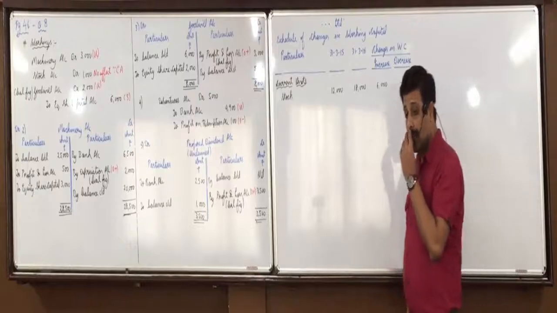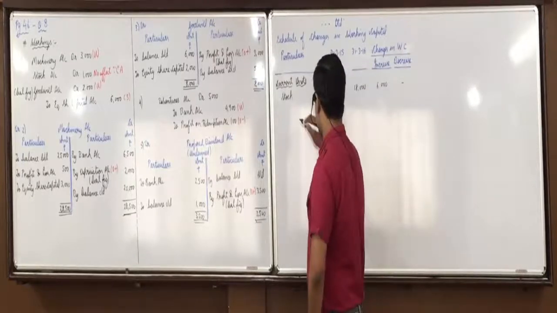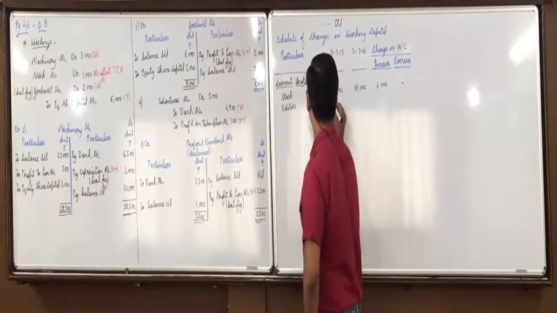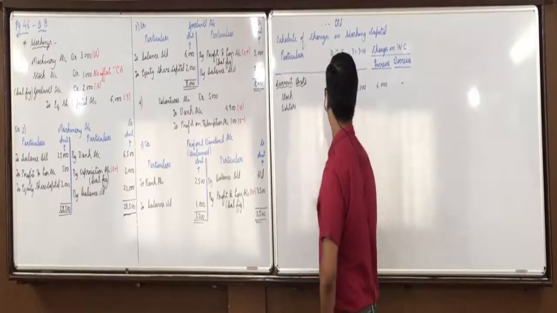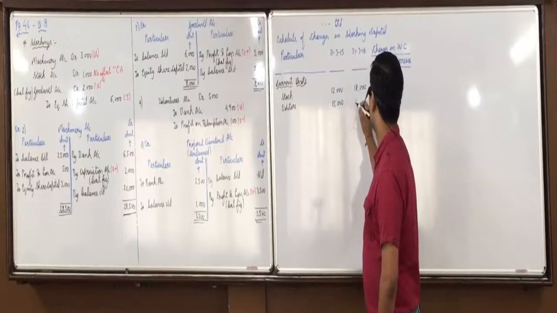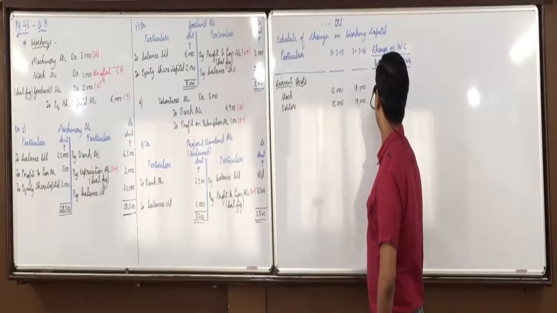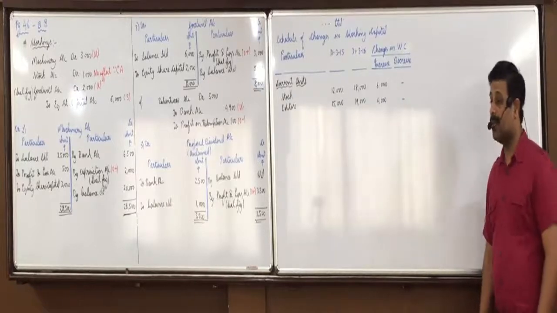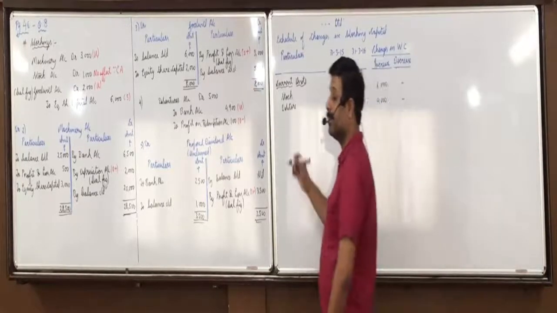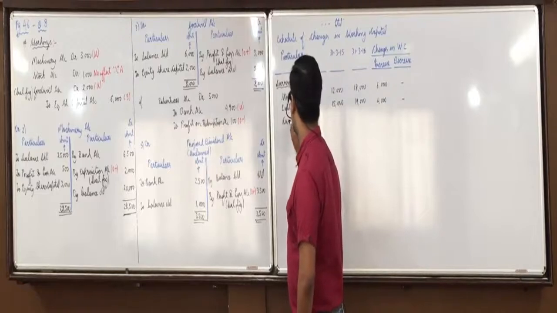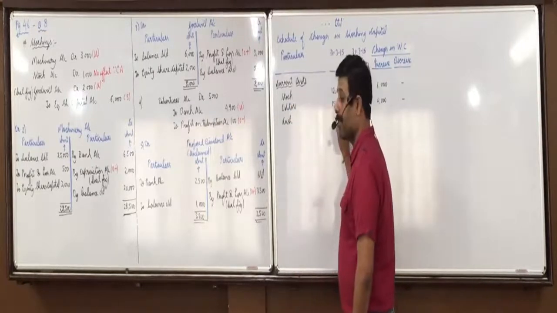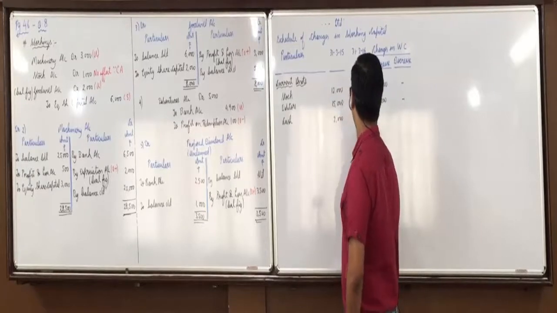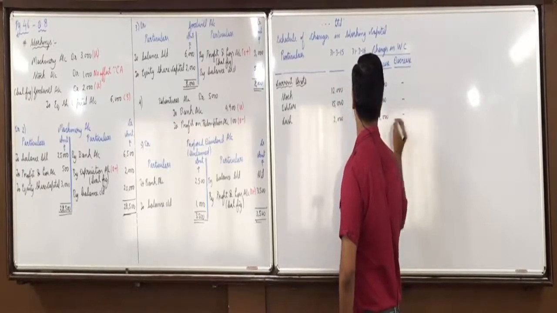Then Samarth, the debtors: opening balance 15,000, closing balance 19,000, increase of 4,000. Direct relation. Then Patel, cash balance: 2,000 and 3,000, increase of 1,000. Direct relation.